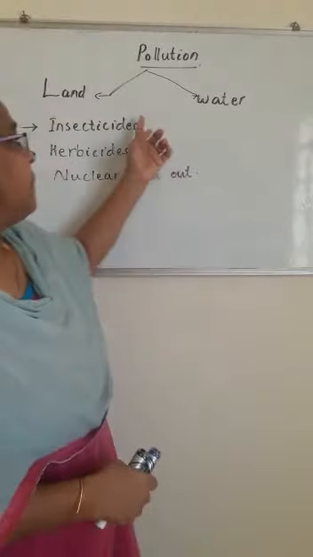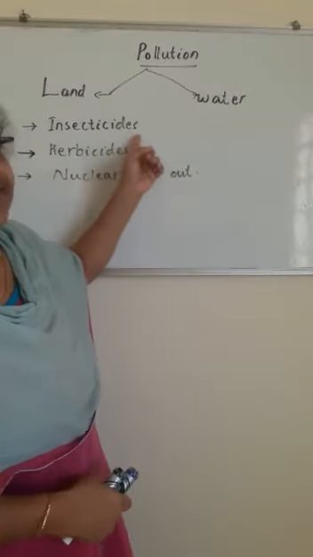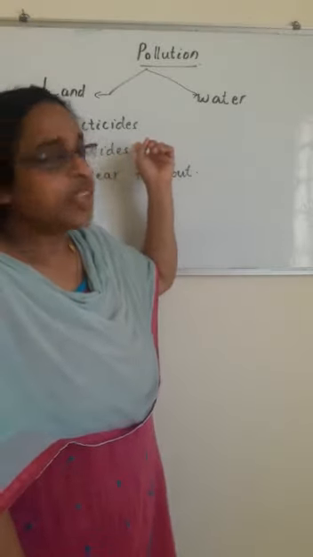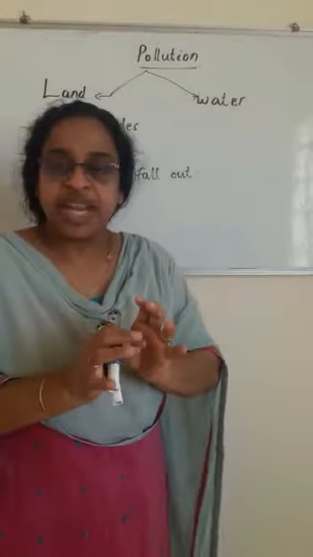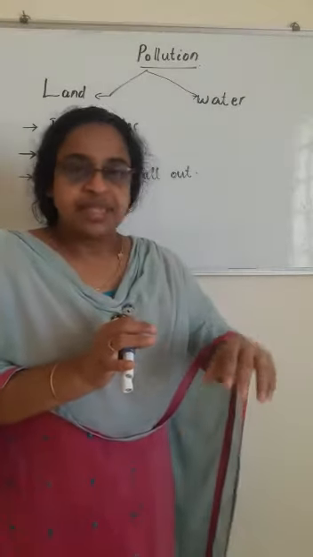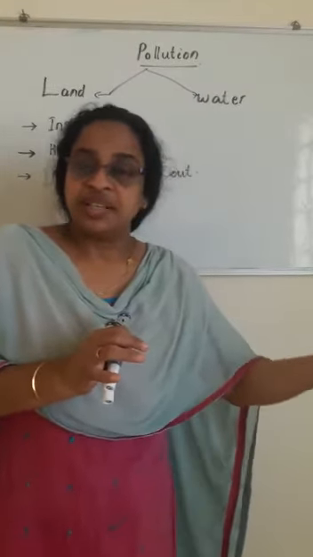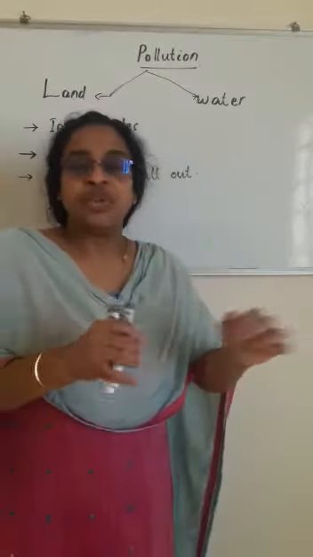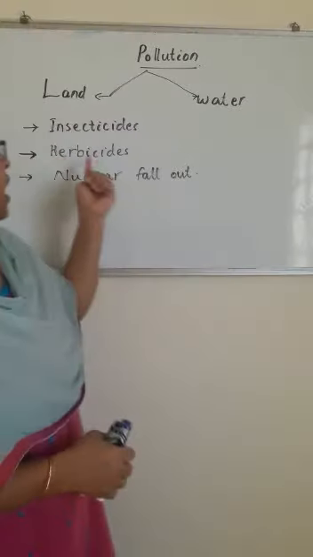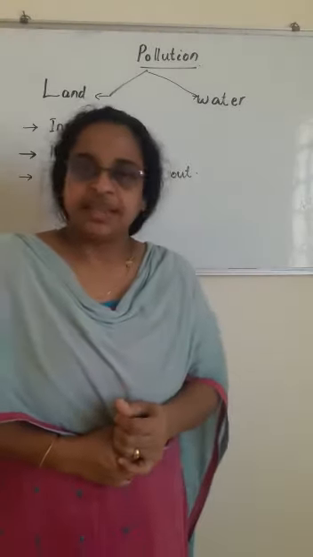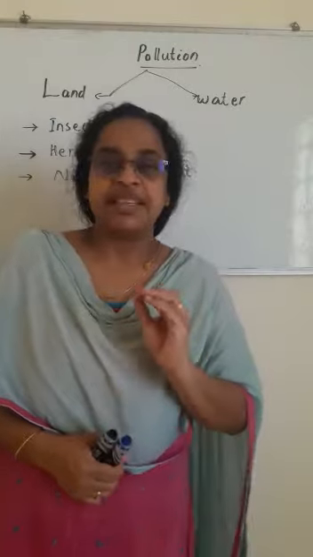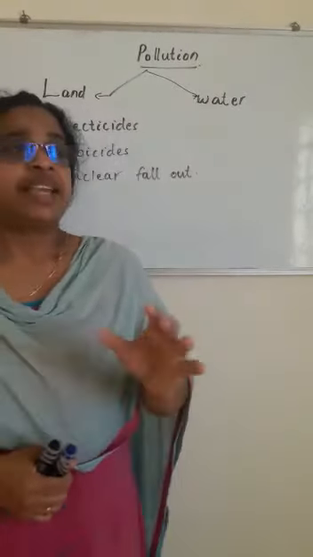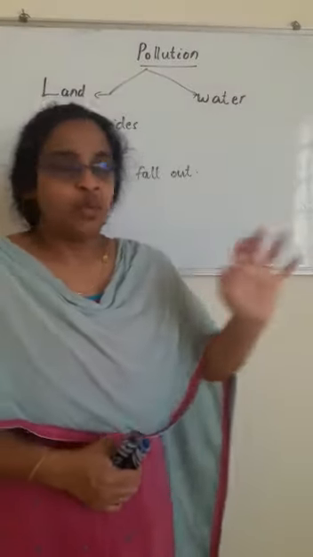So there are mainly three kinds: insecticides, the chemicals used to kill insects, which kill the microorganisms of the land, and if they enter water, the water is also polluted. So the quality of the land and water will be lost. And herbicides, the chemicals used to kill unwanted plants; since they are chemicals, they can also pollute the land and water.